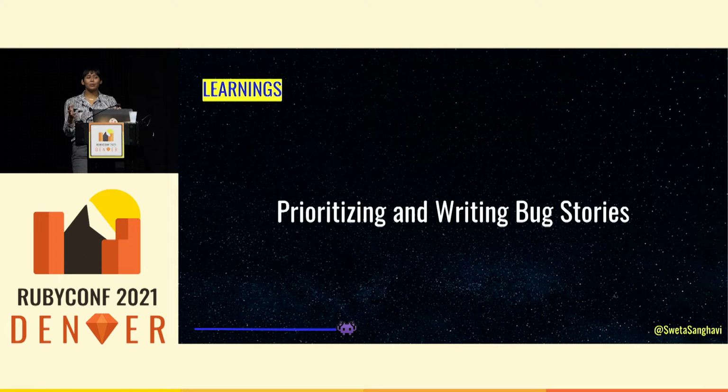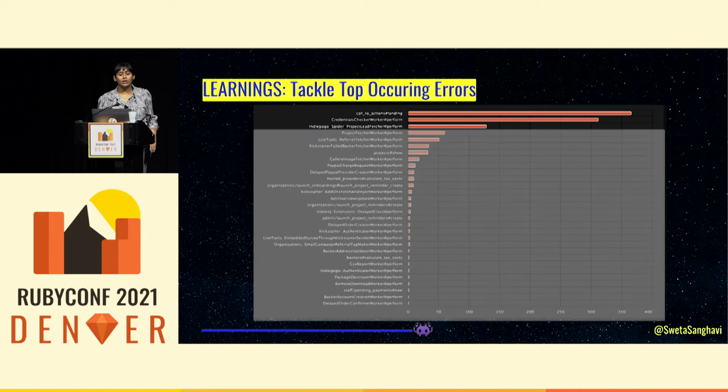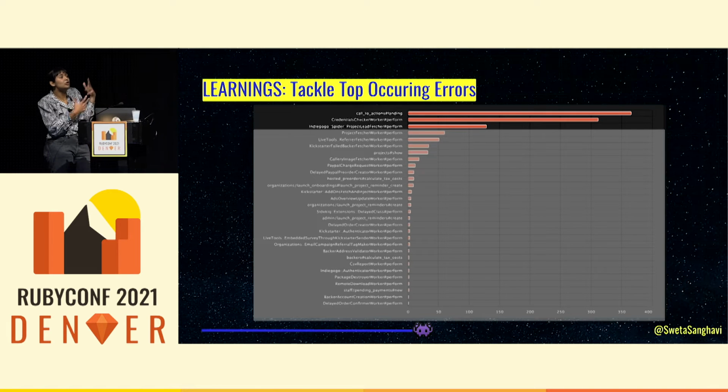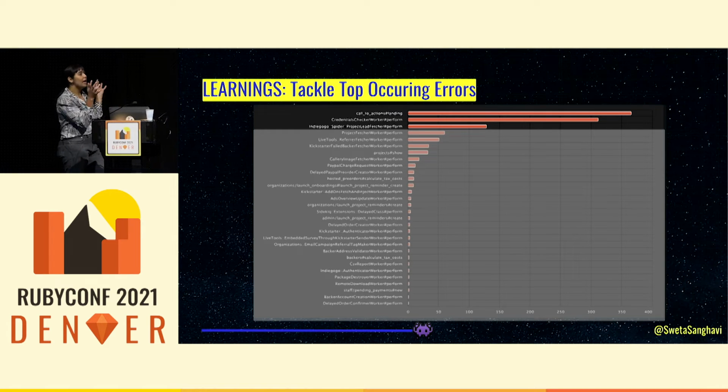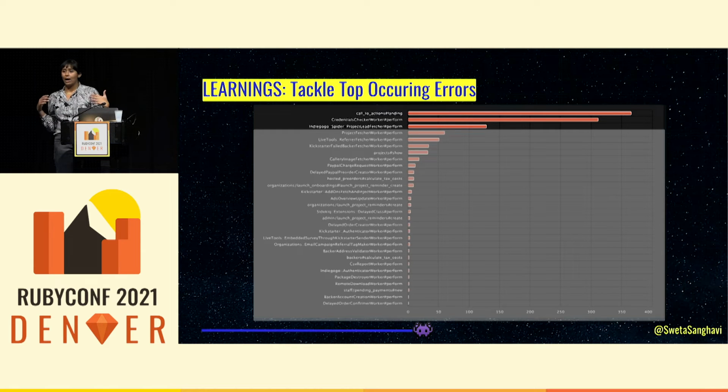It also serves as a purpose of, if no one is advocating for certain bugs to get into the sprint, maybe they weren't that important, and letting them fall off can also be a really useful tool. Another learning is, if you look at your top occurring errors, you might find that it usually follows a power law, and the top several are probably going to take up a chunk of the exceptions. And so making a deliberate effort to start chipping away at those can be really useful.